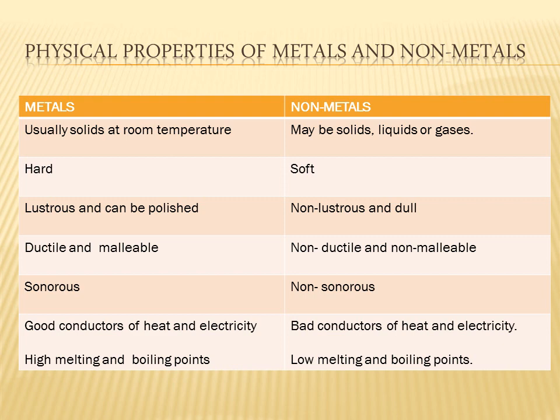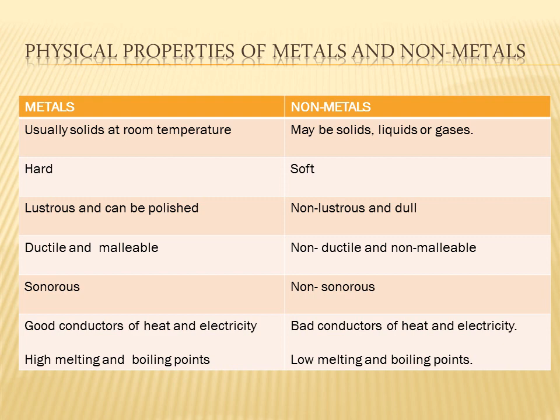So let us go through the properties once again. Metals are usually solids at room temperature. Non-metals may be solids, liquids or gases. Metals are hard, non-metals are soft. Metals are lustrous and can be polished. Non-metals are non-lustrous and dull. Metals are ductile and malleable. Non-metals are non-ductile and non-malleable.